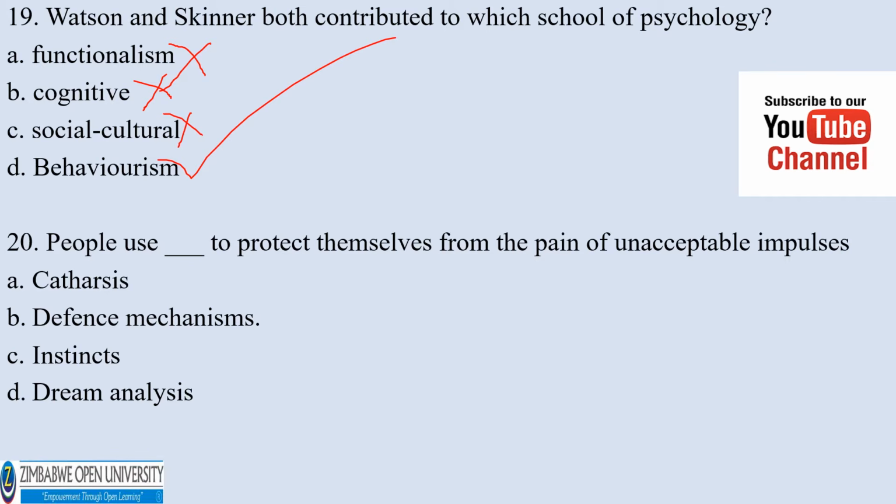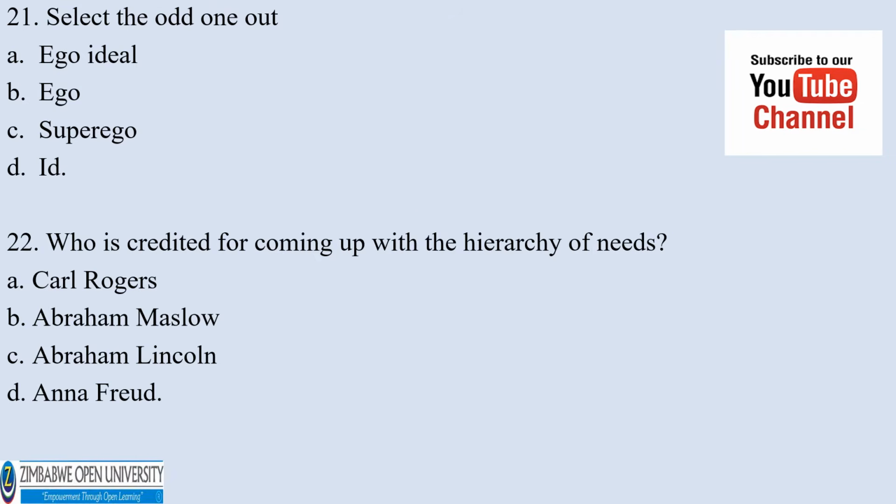People use dash to protect themselves from the pain of unacceptable impulses. A. Catharsis. B. Defense mechanisms. C. Instincts. D. Dream analysis. The correct answer would be defense mechanisms. Select the odd one out. Ego ideal, ego, super ego, id.